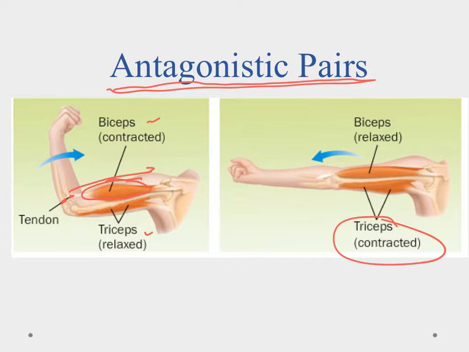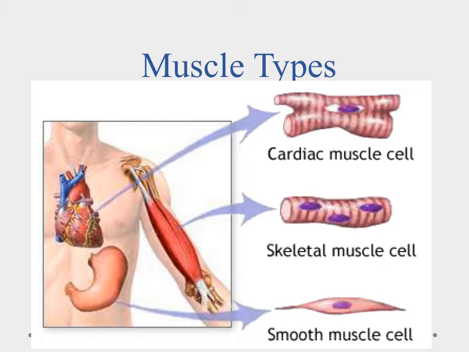So it kind of works that system. That's what we're talking about with antagonistic, is that they're working against each other for the common good here. Now we do have three different types of muscle in the body.